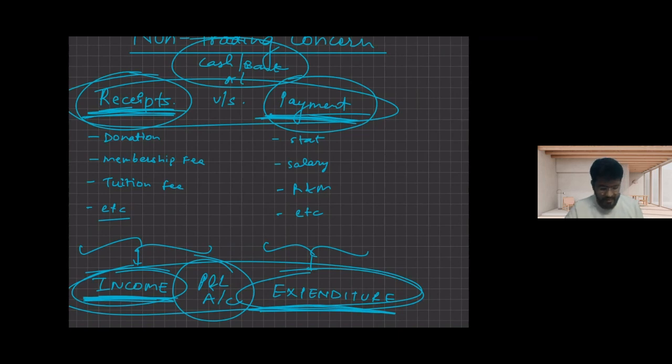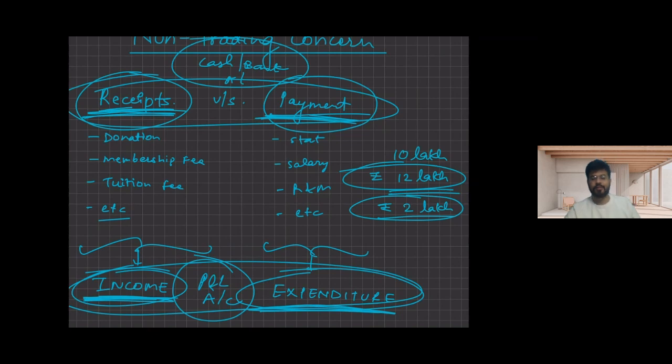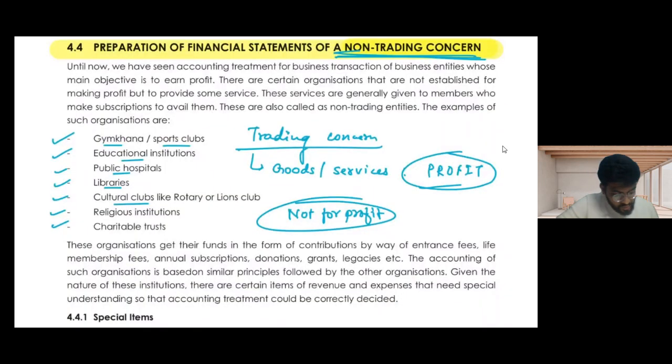Let's say the building was purchased for 10 lakh and it is sold for 12 lakh. So the income is only 2 lakh rupees. But what is the receipt amount? The receipt amount is 12 lakh. That is the difference between receipt and income. In the same way, payment can be higher or lower, but expenditure is only that which is for that particular year. So we typically use these two types of accounts.